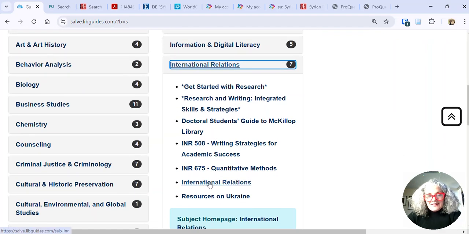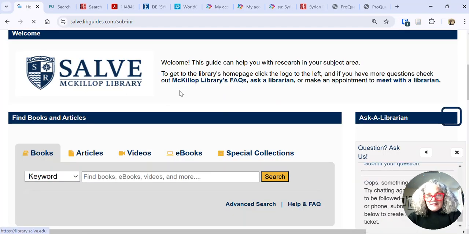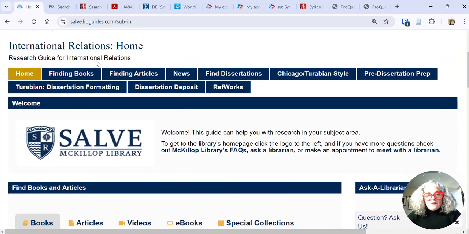This international relations research guide has a bunch of things that you may find useful. For example, we have suggestions for finding books and articles, and Chicago to Arabian style. If you are in our doctoral program and writing a dissertation, there is information here.